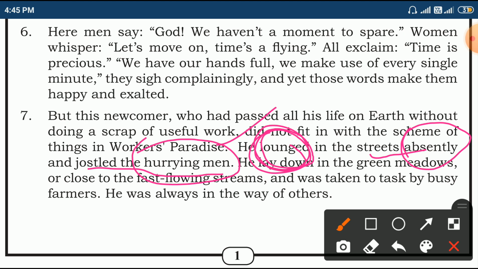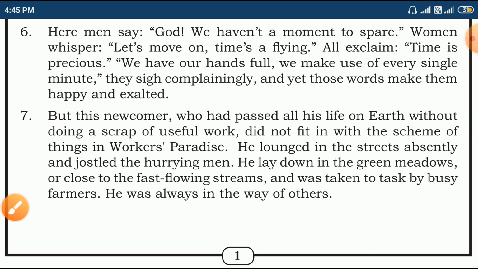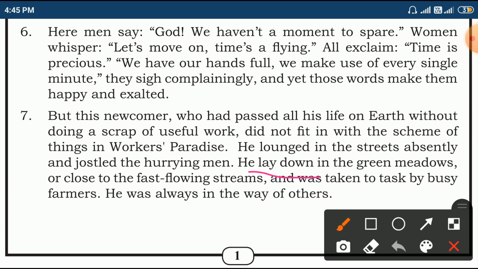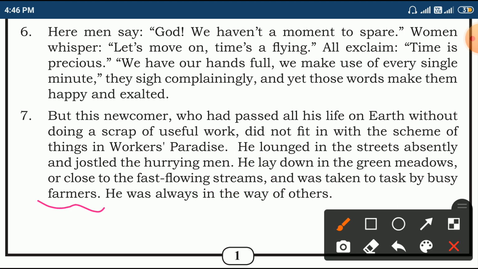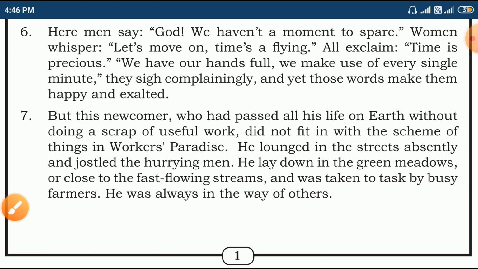He lay down in the green meadows. So what is he doing? He is sleeping nicely on the green grass close to the fast flowing streams, a small river, and was taken to task by busy farmers. Farmers, they are busy in their work and he is ready to take a task from them. He was always in the way of others. The same way he continued his life.